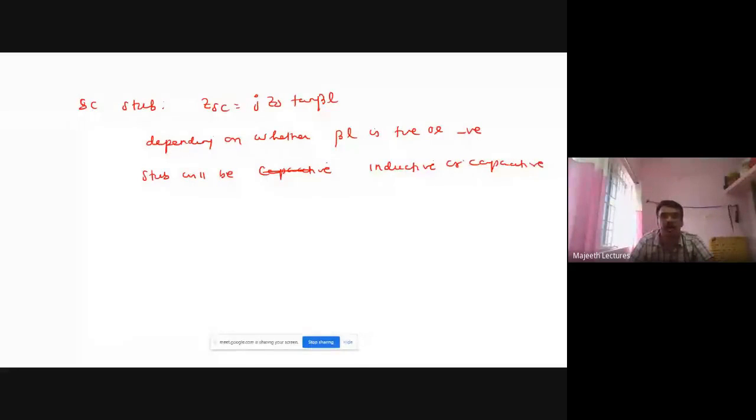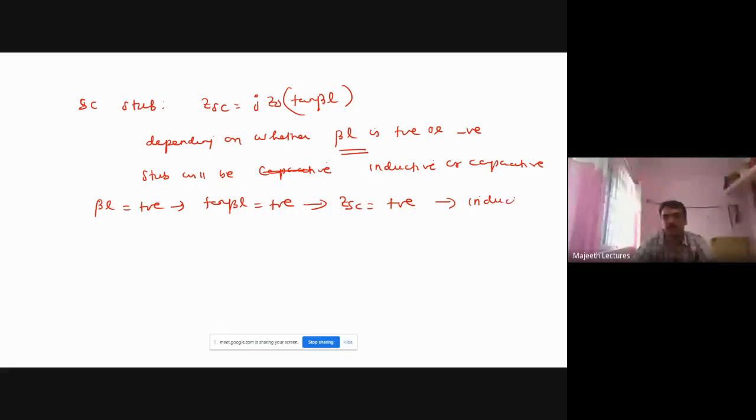Why? When beta L is positive, tan beta L becomes positive, and Z0 is always positive, so it is a lossless line. So ZSC is positive. Positive impedance means it is inductive in nature. If beta L is negative, tan beta L becomes negative, so ZSC becomes negative. So it is capacitive.